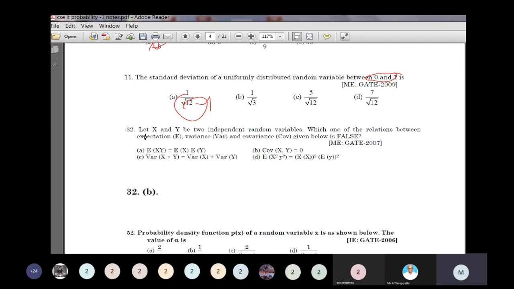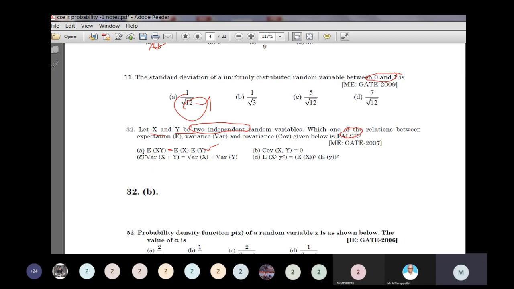Next, if x and y are two independent random variables. This is a very important statement: if x and y are independent random variables, then expectation of xy is equal to expectation of x into expectation of y. Which one of the relations between the expectation E, the variance and the covariance given below is false?